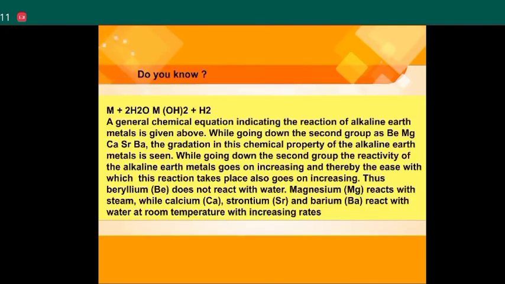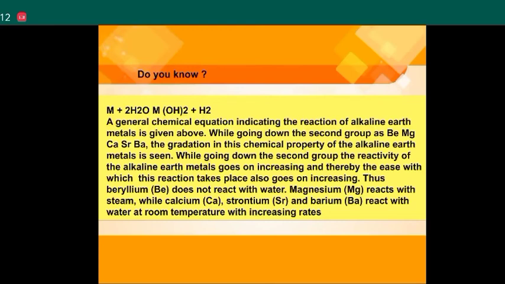Do you know M + 2H2O → M(OH)2 + H2? The chemical equation indicating the reaction of alkaline earth metals is given above. While going down the second group, as Be, Mg, Ca, Sr, Ba, the gradation in this chemical property of the alkaline earth metals is seen. While going down the second group, the reactivity of the alkaline earth metals goes on increasing, and thereby the ease with which the reaction takes place also goes on increasing.